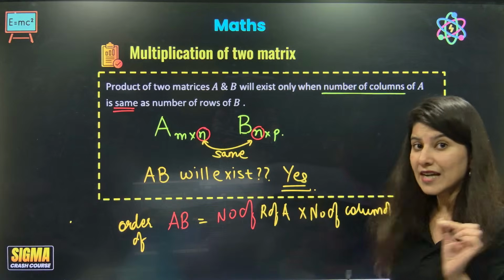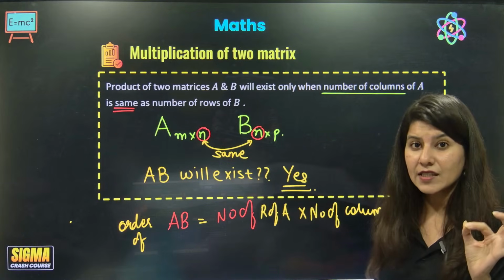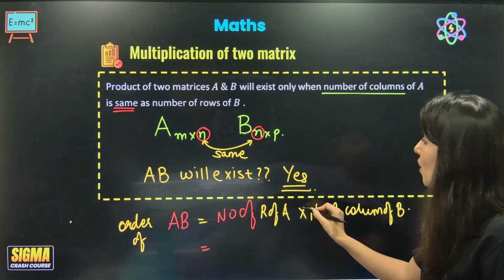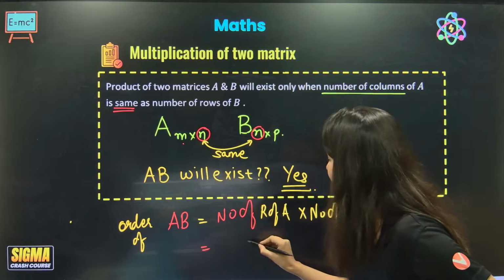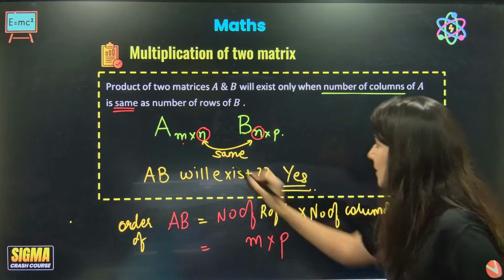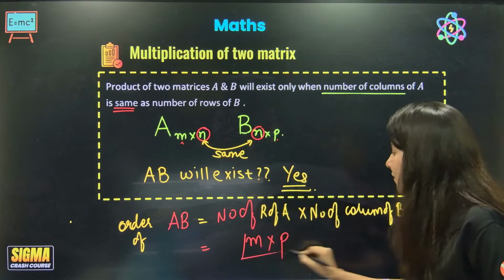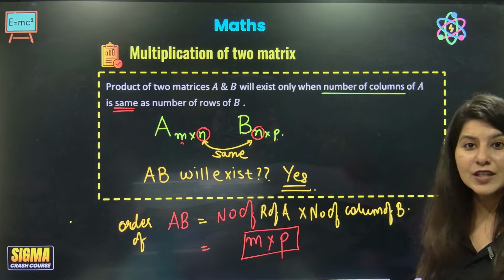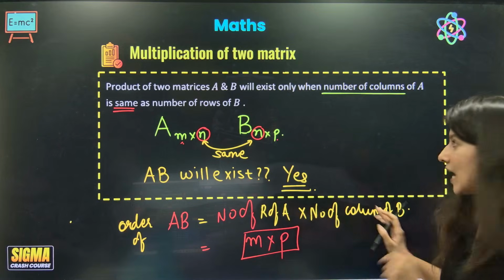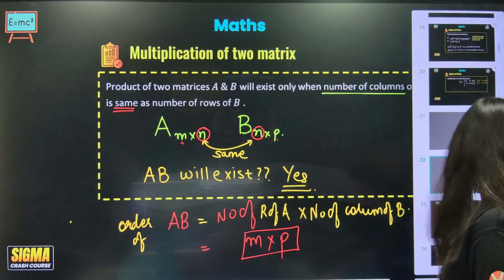Please understand matrix multiplication very nicely, very minutely. The number of rows of A is M and the number of columns of B is P. That means M cross P will be the order of AB. So this is the theory part of it. Now let's focus on the application part of it.